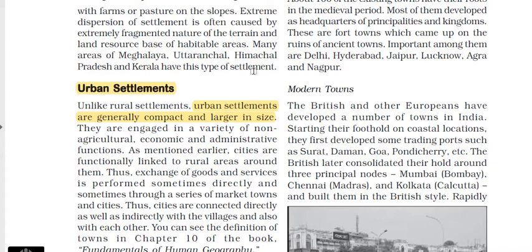So the only way is to build floors. By building 80 floors, one acre of land can be used to make a good township which supports more than 100 houses. But this is not the case when it comes to the rural settlement. So that is compact and larger in size.